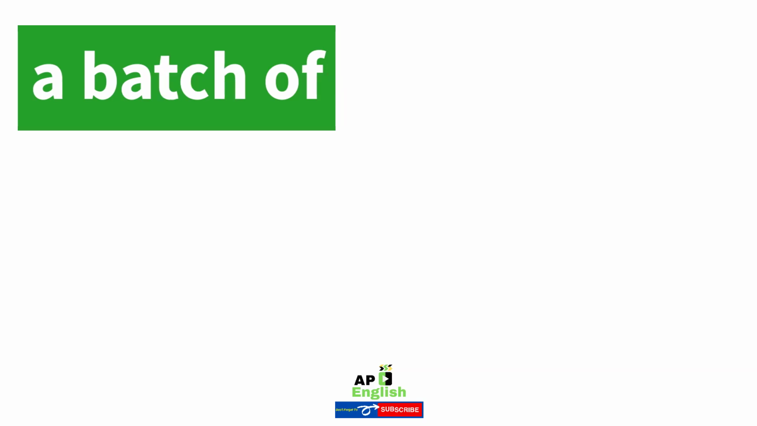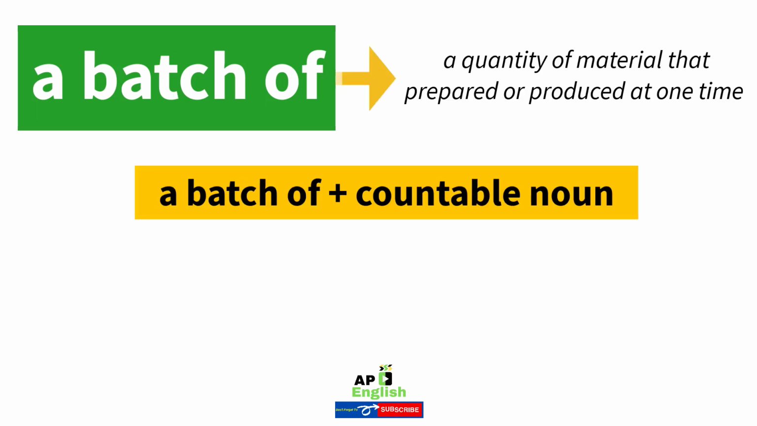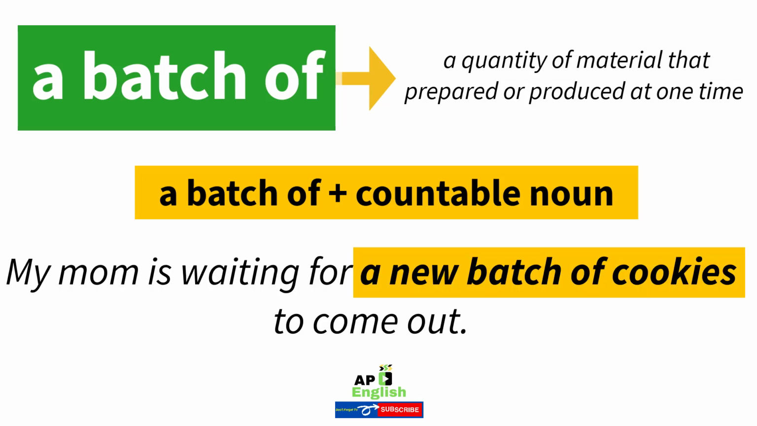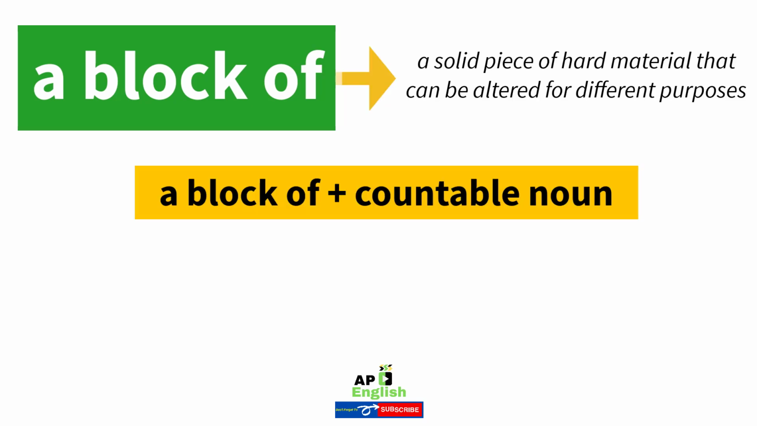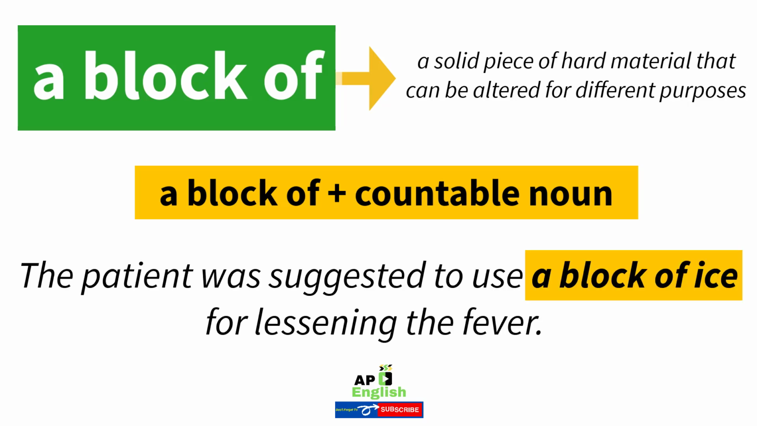Six. A batch of. A quantity of materials that is prepared or produced at one time. Example: my mom is waiting for a new batch of cookies to come out. Seven. A block of. A solid piece of hard material that can be altered for different purposes. The patient was advised to use a block of ice for lessening the fever.